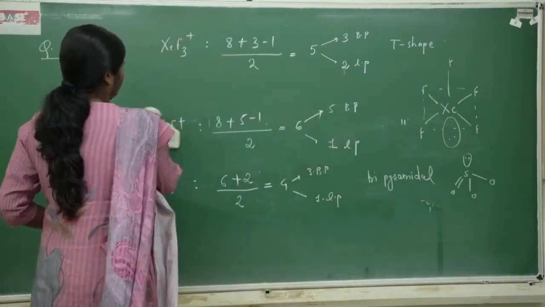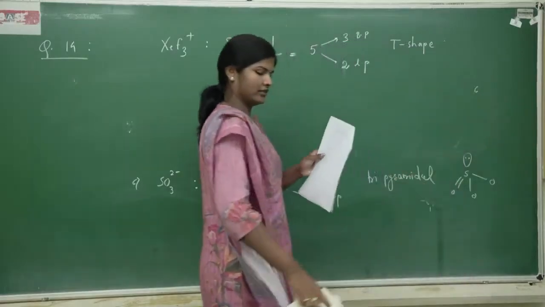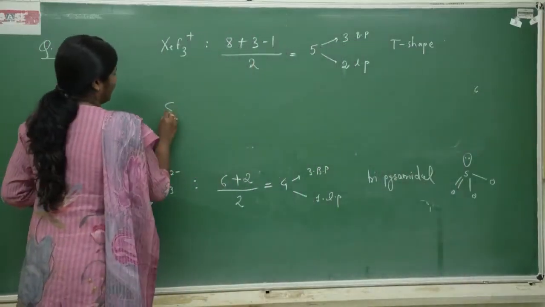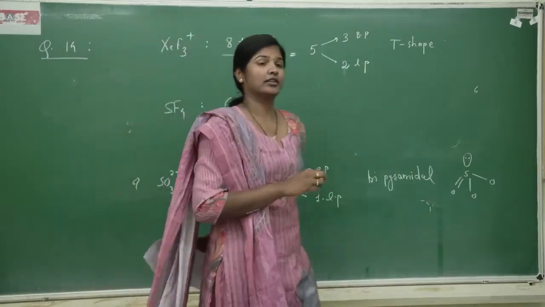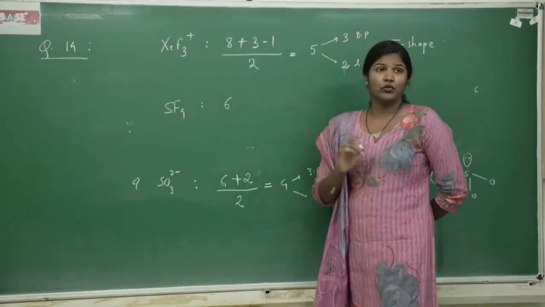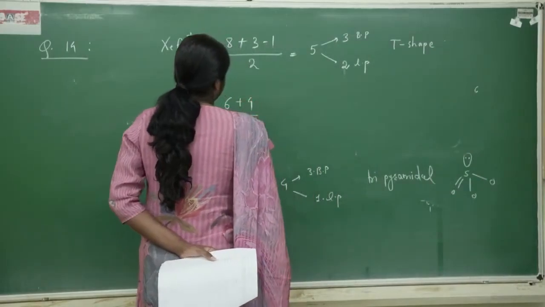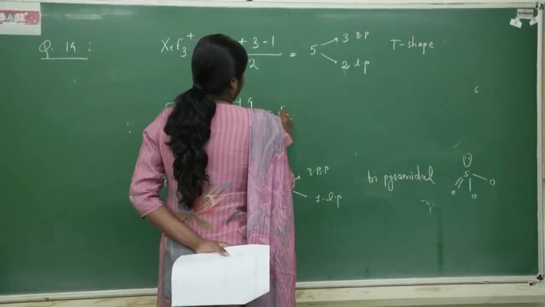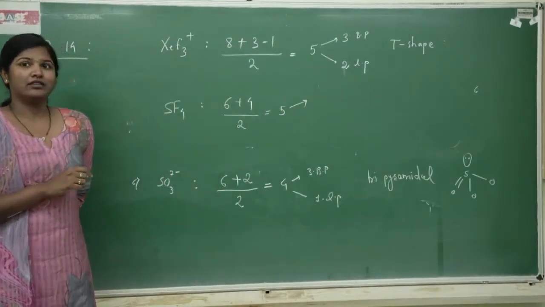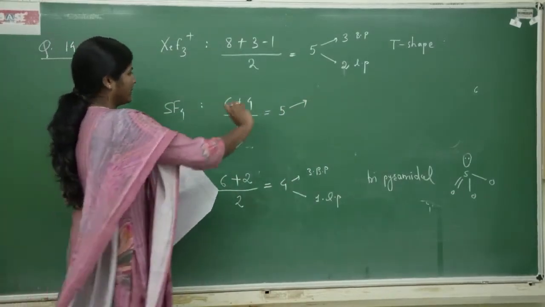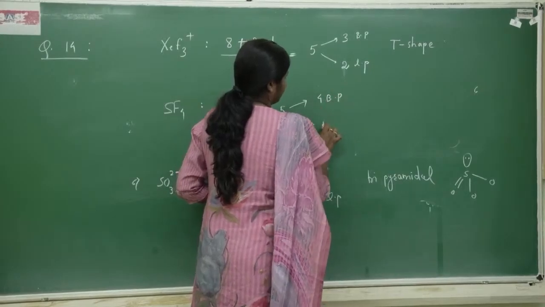And we are left with the last one. The last one is SF4. Look at this. Sulfur, 6 valence electrons. Right? How many monovalent atoms is it attached to? 4. So 6 plus 4 divided by 2 will give me 5. Out of 5, sulfur is attached to 4 atoms, so you have 4 bond pairs and 1 lone pair.